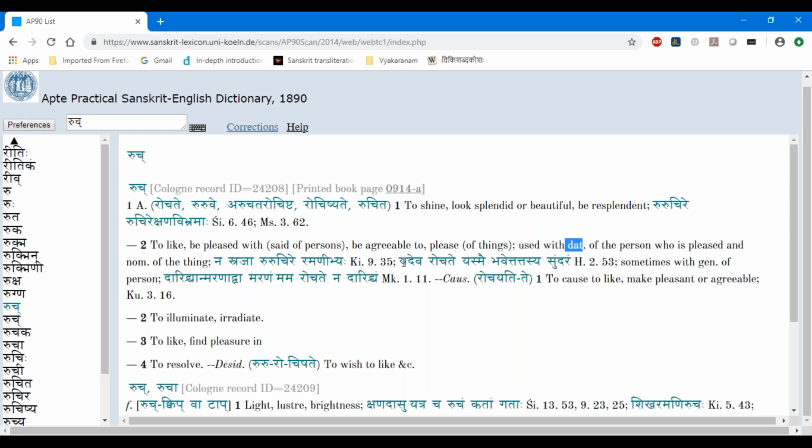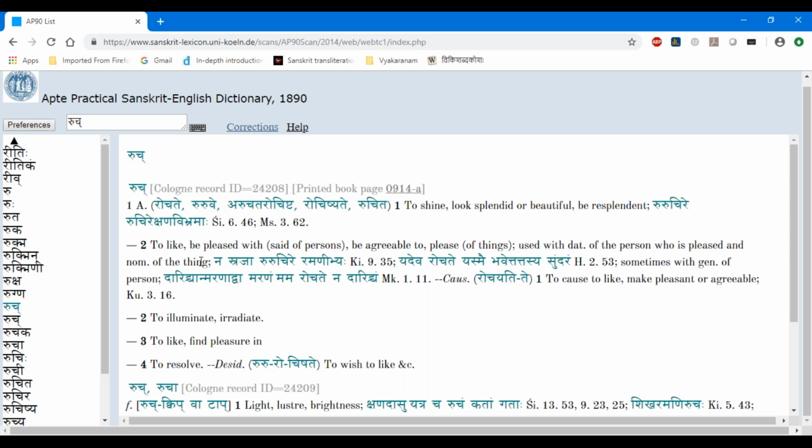For example, chaturthi case. So he says the second meaning is to like, be pleased with, of persons; be agreeable to, please, of things; used with the dative of the person who's pleased and the nominative of the thing. For example, simple sentences: mahyam phalam rochate. You should not say aham phalam rochate. So basically you have to use the chaturthi form for the person who likes it, and the prathama form for the thing or the person to be liked.